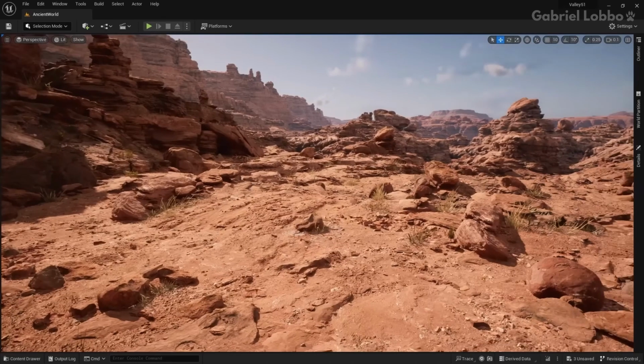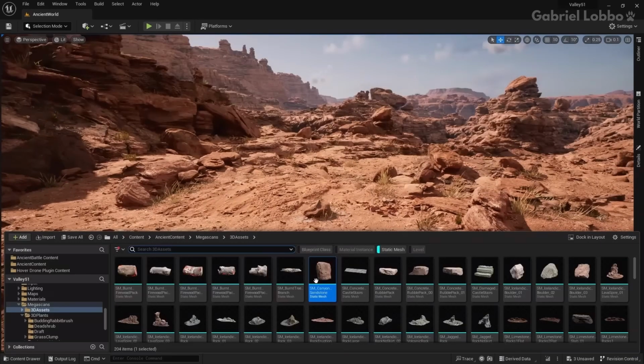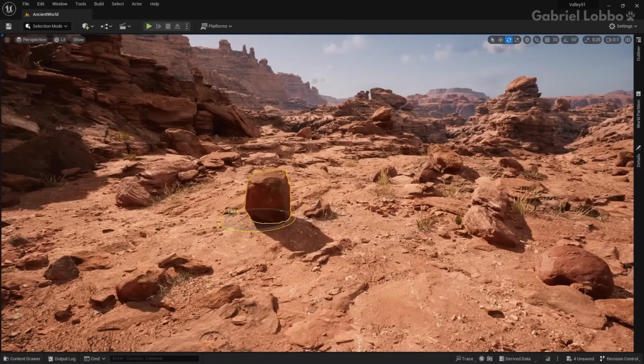For example of why this is useful, a common workflow, especially when placing natural objects, is I drag out the mesh, I then rotate it randomly so it doesn't face the same direction as other meshes, and then I scale it. I create a tool that automates most of that process.